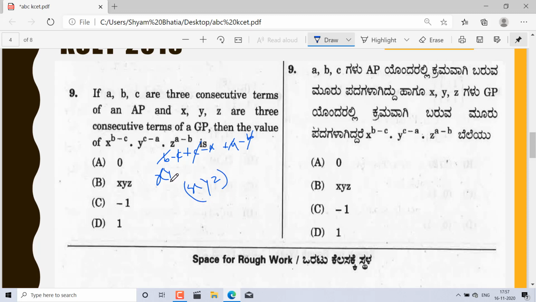Okay, you can also write x, y, z, and this is nothing but 0, and whatever you get, any one power has 0. So which option is correct? D option is correct. Okay, D option is correct.